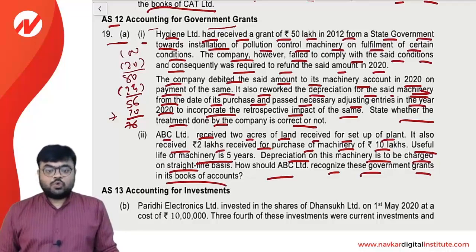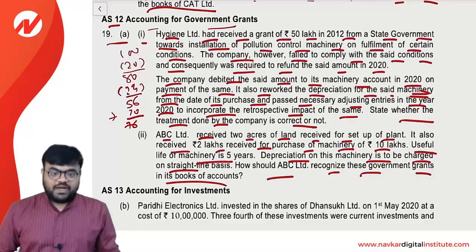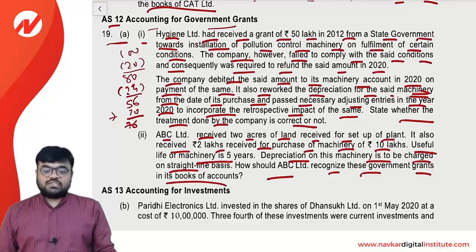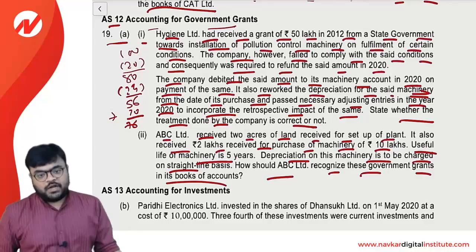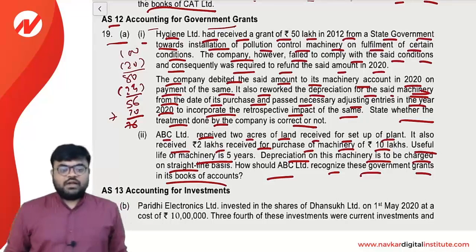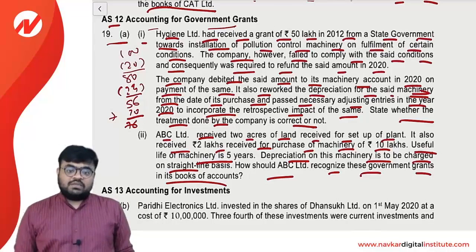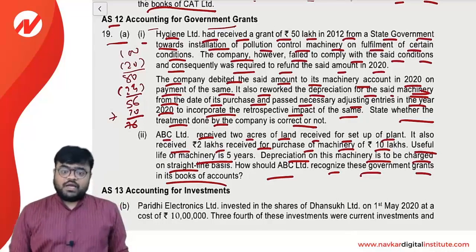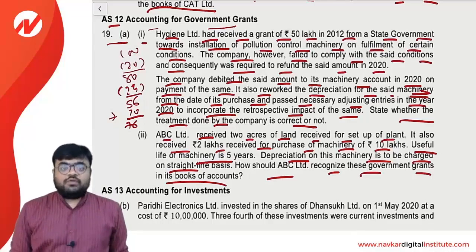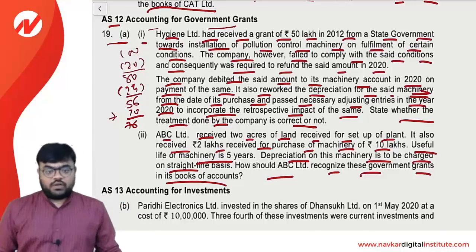Friends, you are receiving 2 acres of land for the setting up of the plant, and simple, this is nothing but you are receiving something in non-monetary form, something in kind. And whenever you are receiving any grant as a non-monetary grant, means in kind, then simple, you are having only 1 choice. That simple, that grant will be recorded at a nominal amount only.